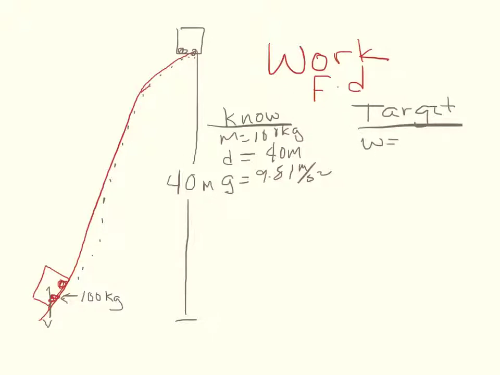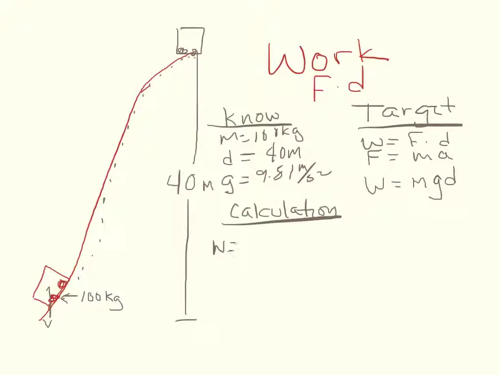We know that the work is equal to force multiplied by displacement. But if we look at it, we recognize we are not given force, so we'll need to calculate it. And we remember that force is equal to mass times acceleration, or in this case, gravity. So if we put these two equations together, we can recognize that work is equal to mass times the acceleration of gravity times the displacement, and that's the equation we'll use. So what will our calculation look like? Work will be equal to 100 kilograms times 9.81 meters per second squared times 40 meters.